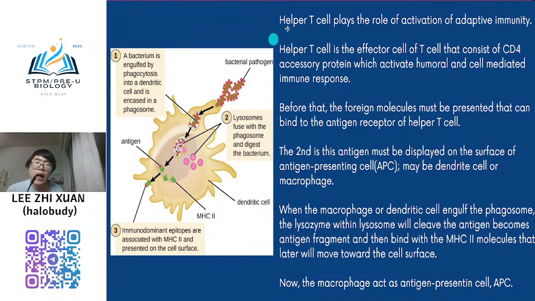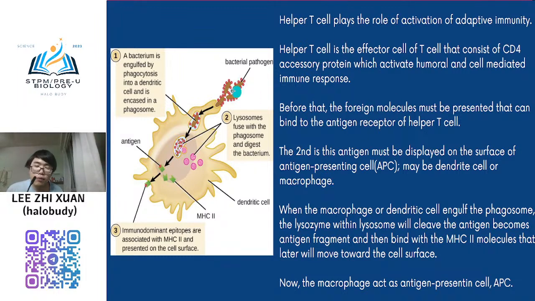Okay. Helper T cell plays the role in activation of adaptive immunity. So helper T cell is the effector cell of T cell that consists of CD4 protein that activates humoral and cell-mediated immune response. Yeah, very important. Okay. Before that, you need to activate helper T cell first.